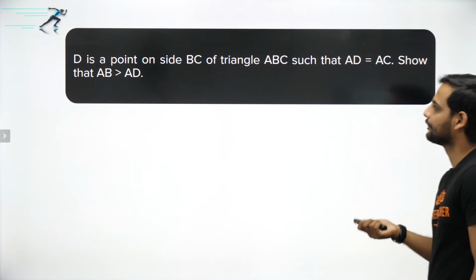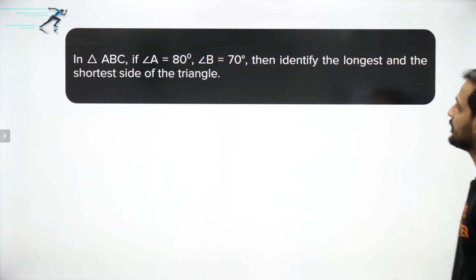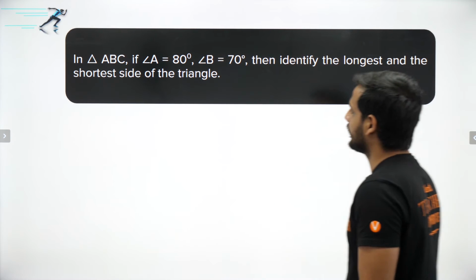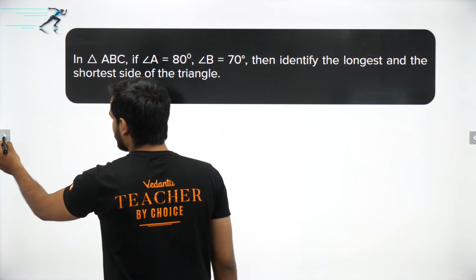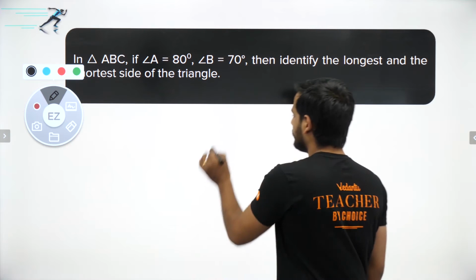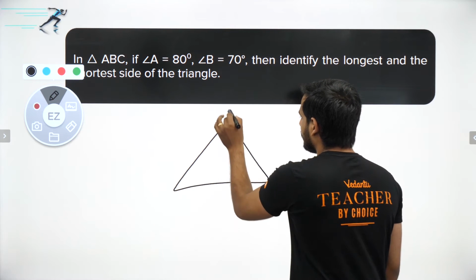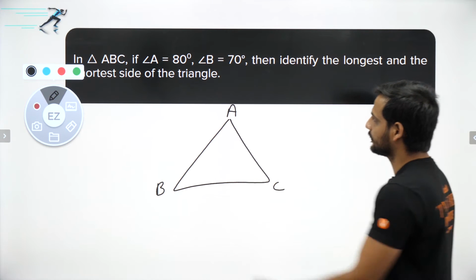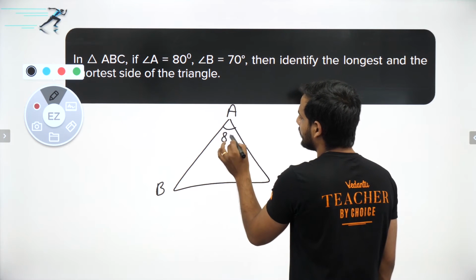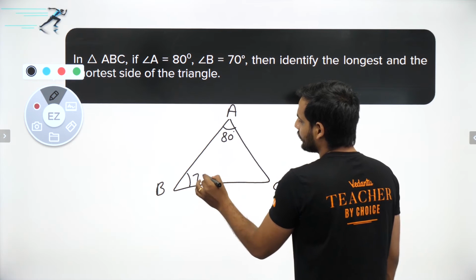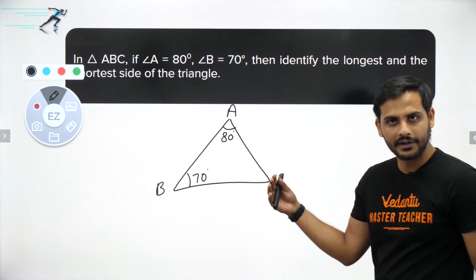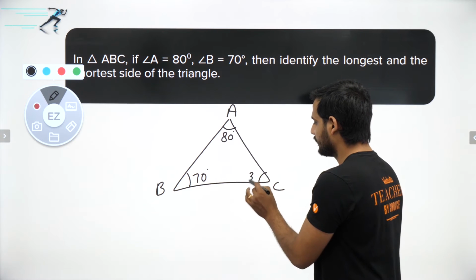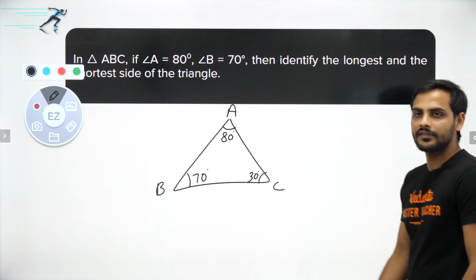So let's move ahead. The next question is this: in a triangle ABC, if angle A is 80 and angle B is 70, then identify the longest and the shortest side of the triangle. Now, this question is very easy. Just draw the triangle A, B, C. Angle A is 80, angle B is 70. Using the triangle angle sum property, 180 minus 80 minus 70, you'll get this angle as 30 degrees.